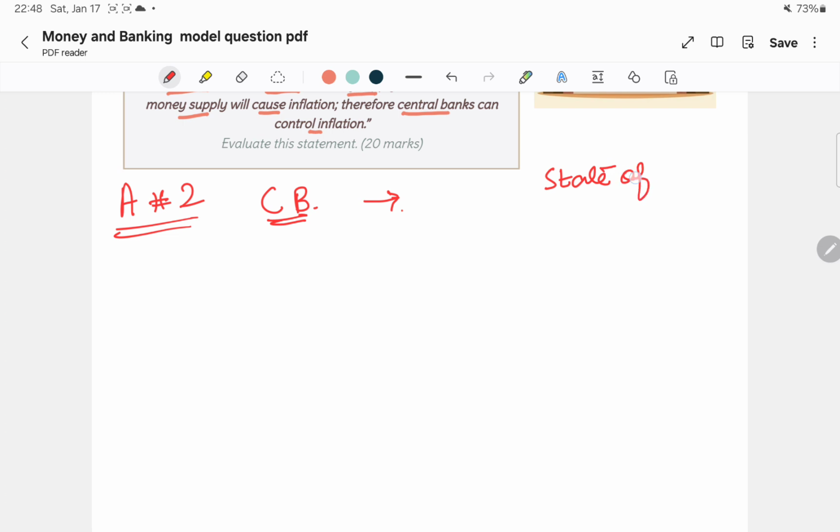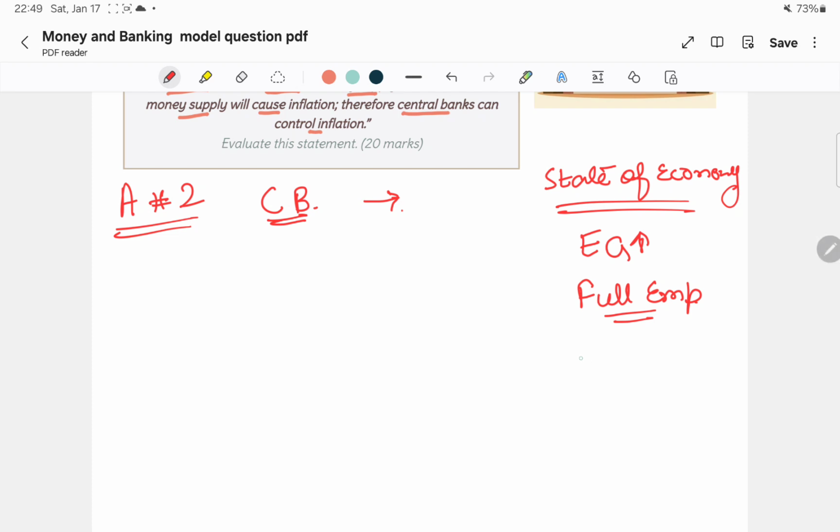State of the economy means, for example, that there is economic growth and full employment in the country, and the economy is at maximum productive capacity.